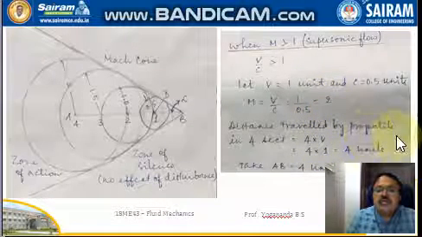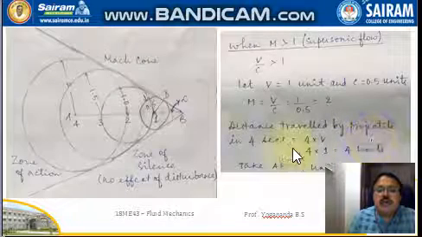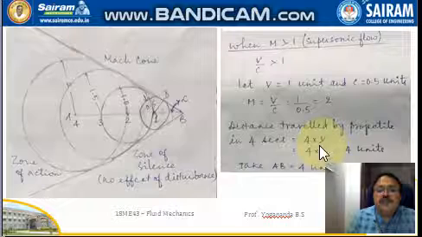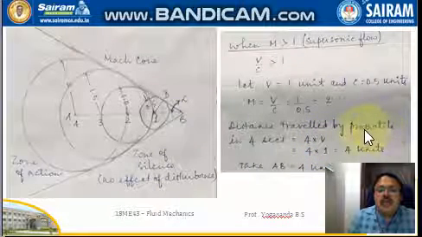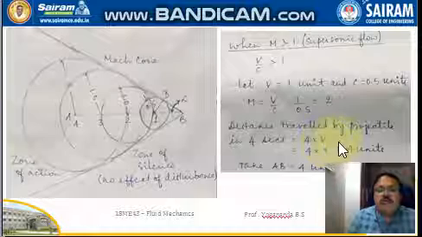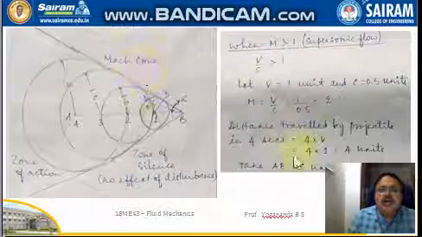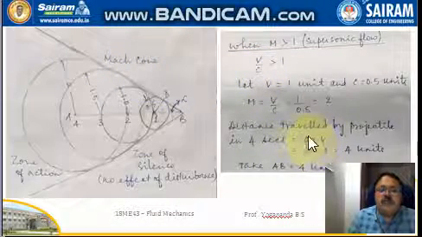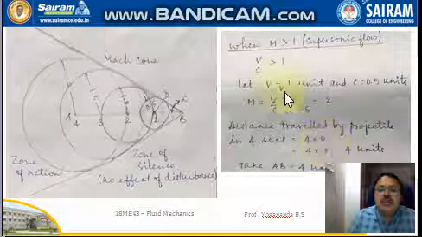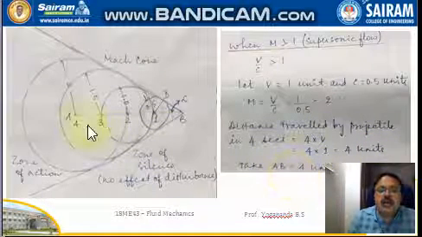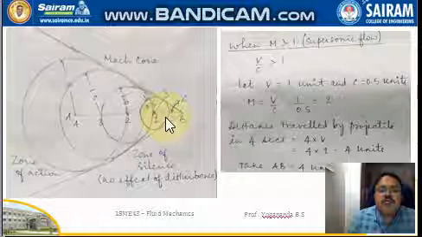The distance traveled by the projectile in 4 seconds will be 4 into V, because the velocity of the projectile is V and the time is 4 seconds. Distance traveled is velocity into time. The velocity is taken as 1 unit, so it is 4 into 1, that is 4 units. Take AB as the 4 units.